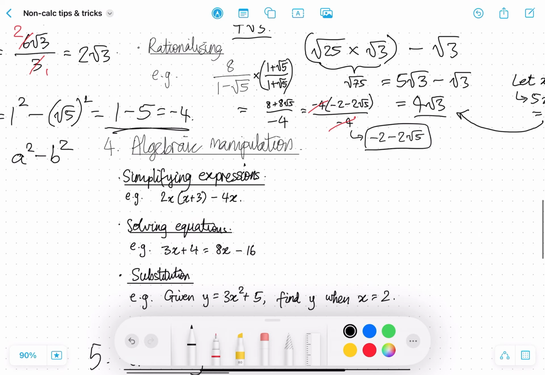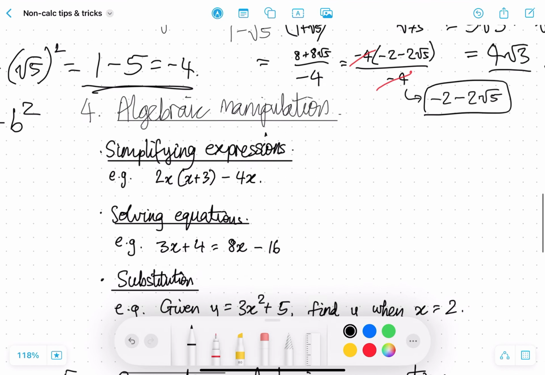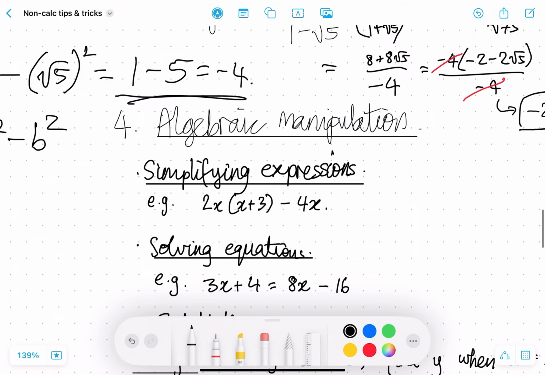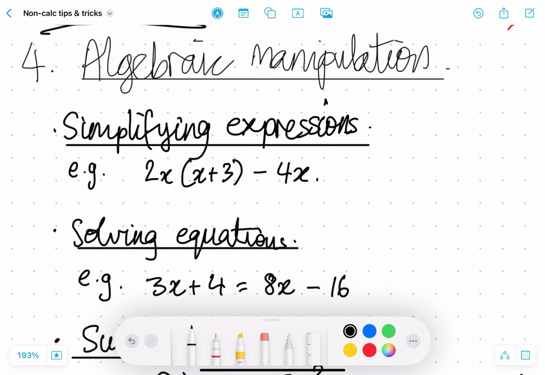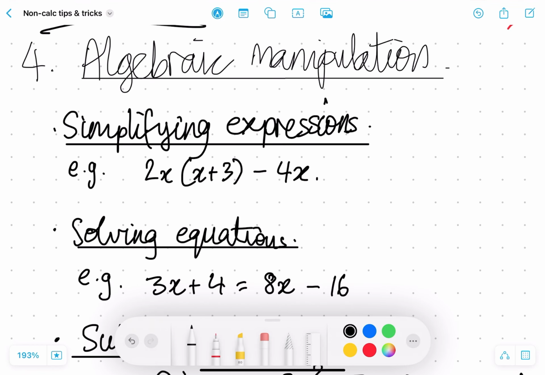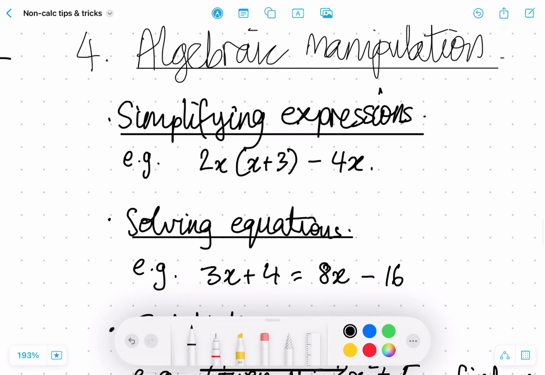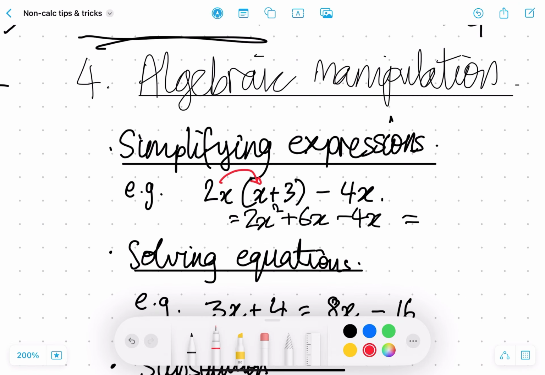Okay, so now another topic is algebraic manipulation. So this should not be too difficult. It just involves things like simplifying expressions, which involves expanding brackets. So in this case, 2x squared plus 6x minus 4x. And the way we do this is we multiply each term out by the bracket. So 2x squared plus 6x minus 4x is equal to 2x squared plus 2x.